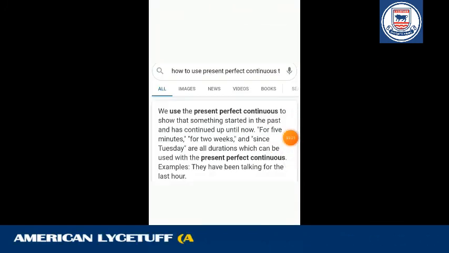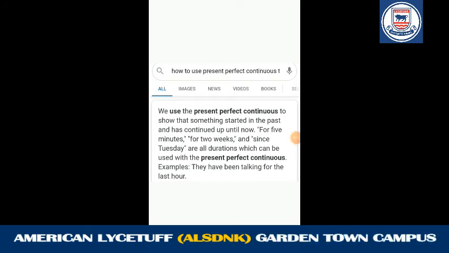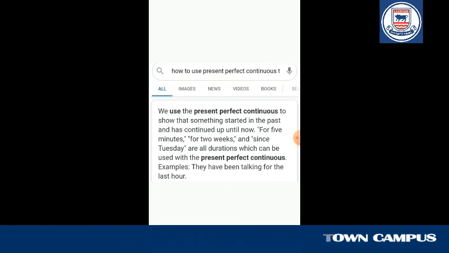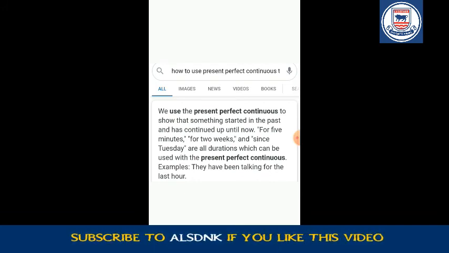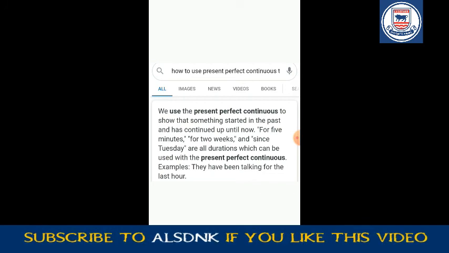Students, there is some discussion about the present perfect continuous. We use the present perfect continuous to show that something started in the past and has continued up until now. Notice it. For 5 minutes, for 2 weeks, and since Tuesday are all durations which can be used with the present perfect continuous. Here is an example: they have been talking for the last hour.